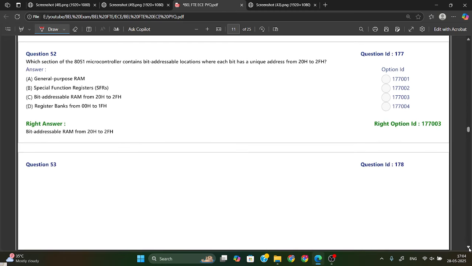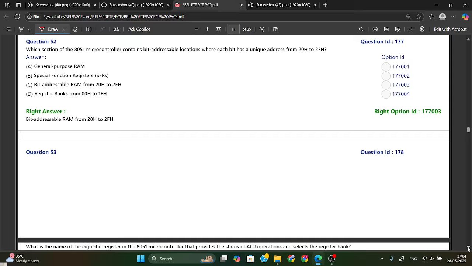Which section of the 8051 microcontroller contains bit addressable locations where each bit has a unique address from 20H to 2FH? Okay. So if we talk about memory addressing in a microcontroller and the corresponding ranges.